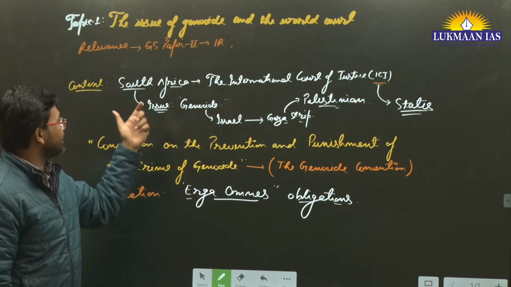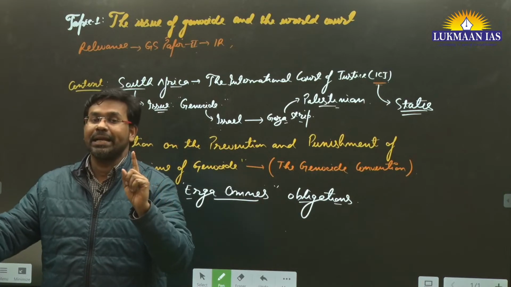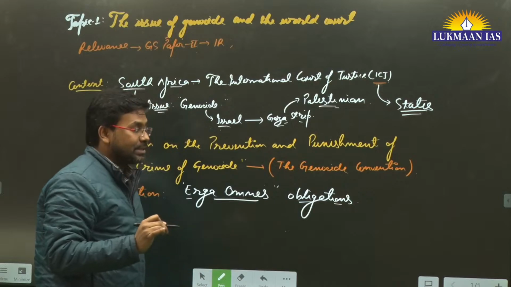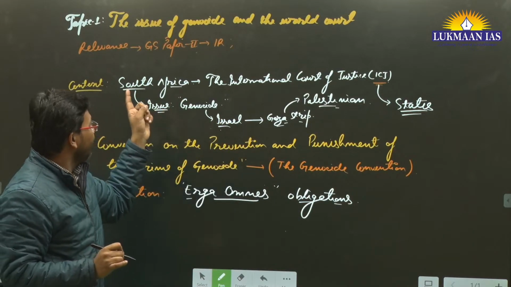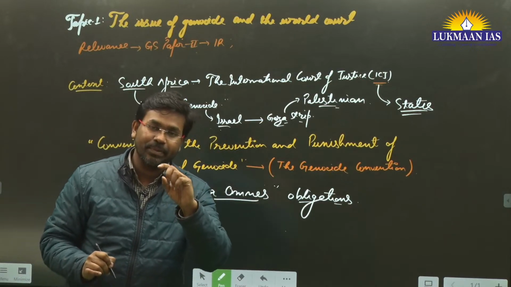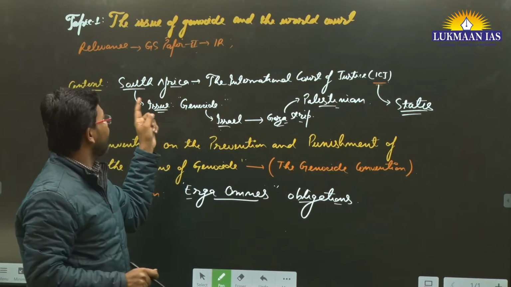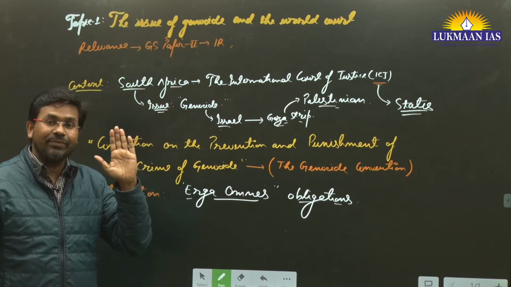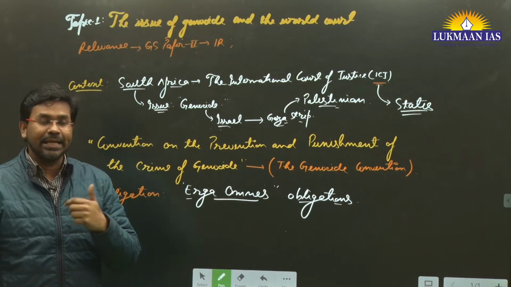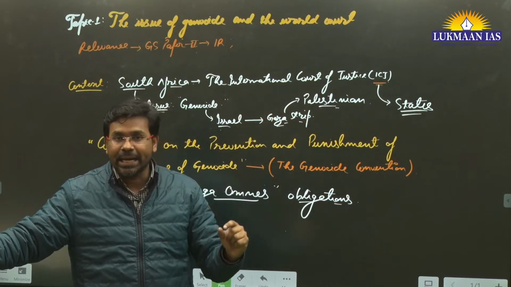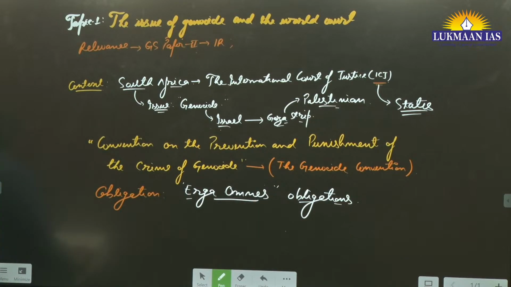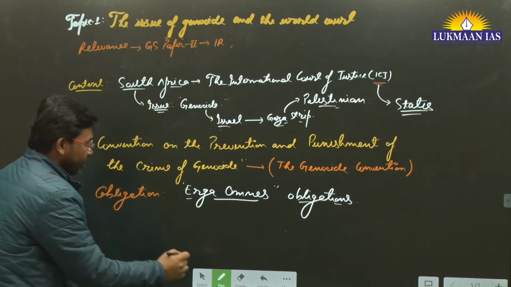But here we need to understand that South Africa is not directly involved in the warfare happening between Israel and Hamas, between Israel and Palestine. But still it has approached, and the International Court of Justice has preliminarily heard this matter from South Africa. It has given 3 hours to each, South Africa and Israel, to present their case before the International Court of Justice, and after that they have released orders that are known as provisional measures.